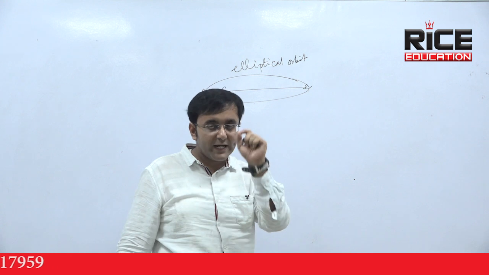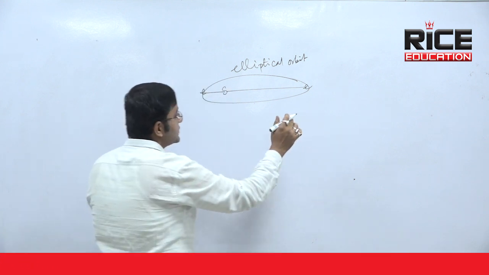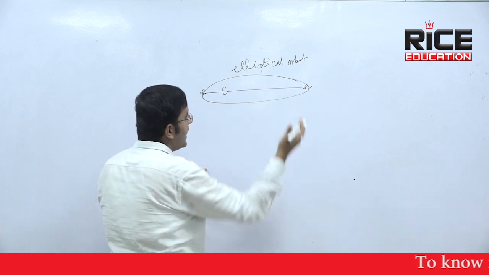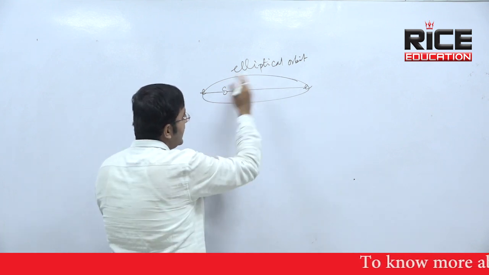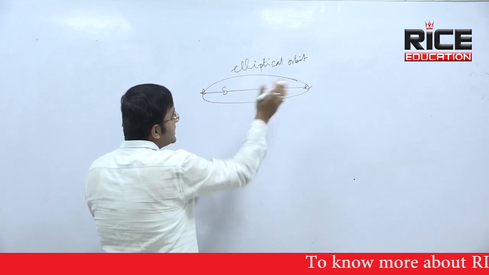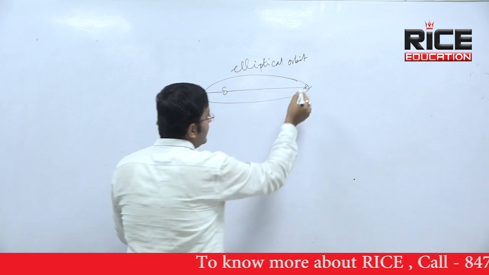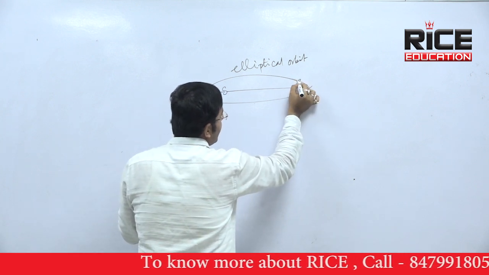What about the second law? Second law is called law of area. So as I told that Earth is continuously moving around sun, and the distance between Earth and sun is not fixed. Distance between Earth and sun is variable. Look at this diagram. Sometimes Earth is furthest from sun, sometimes Earth is closest to sun.